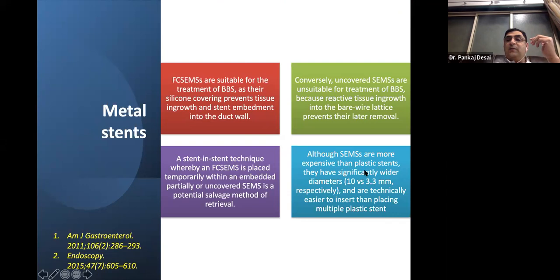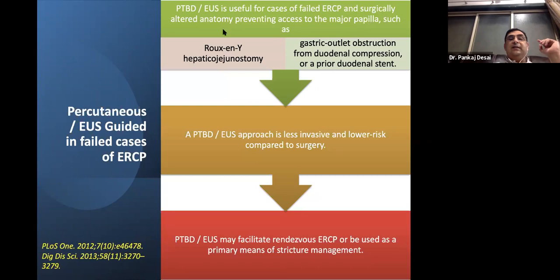Although SEMS are more expensive, they have a significantly wider diameter. As we know, it's 10 mm versus 3.3 millimeter, and they are technically easier to insert than placing multiple plastic stents. So now the balance is going in favor of the fully covered metal stents.